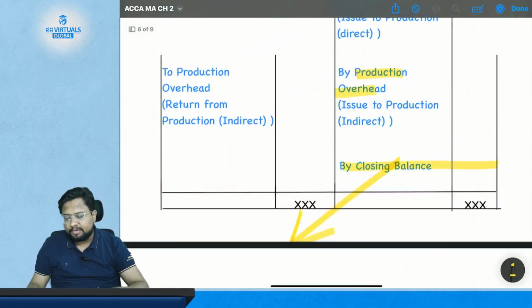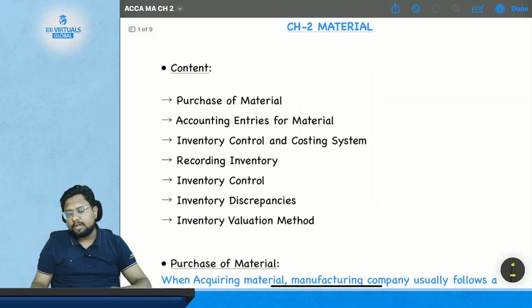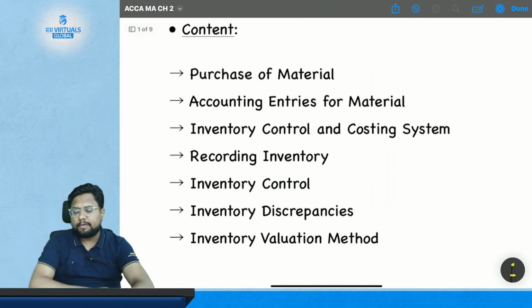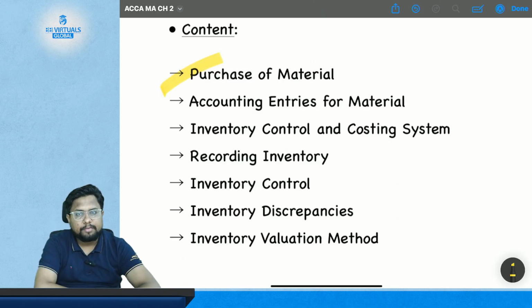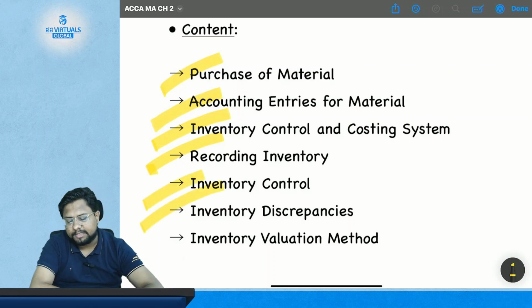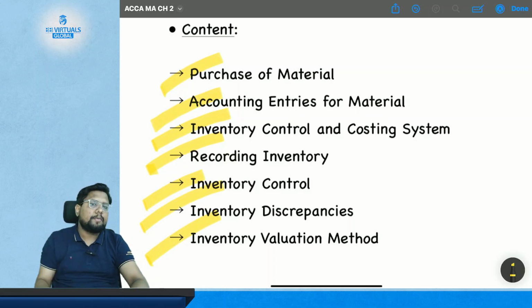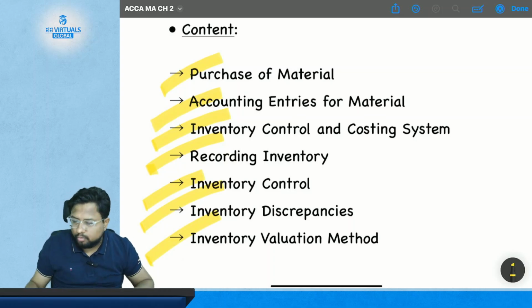And by this we have completed our chapter number 2, which is Material. Where we have covered what is purchase of material, then the accounting entries for the material, and also the process for the purchase of material. Then we have covered what is inventory control and costing system. Then recording of inventory. Then inventory control. Then inventory discrepancies, and then inventory valuation methods. These are the topics that we have covered in this chapter in the 2 classes.